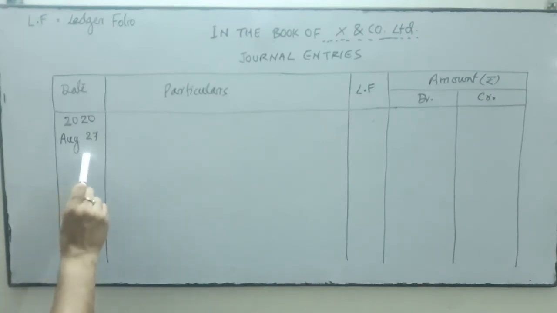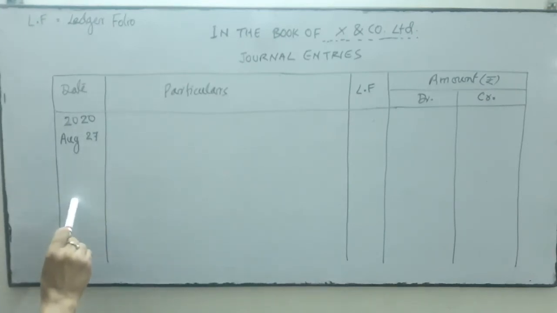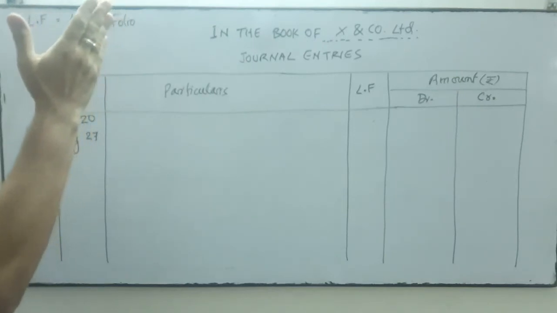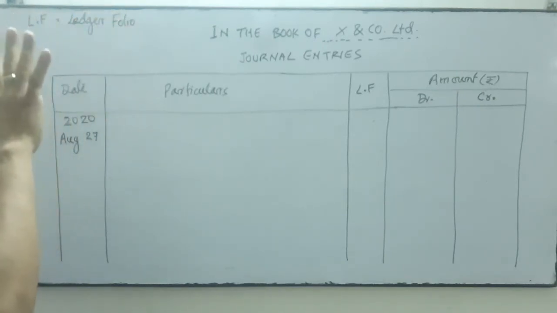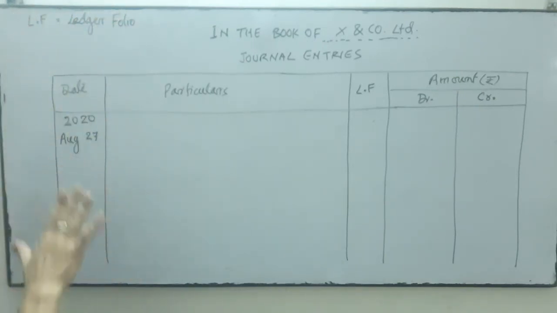After 27 August we write the transaction of 28th August, then 29th August, 30th, 31st, 1st September, 2nd September, and so on. We never record the transaction of 27th and thereafter the transaction of 24th August. It must be very systematic, in chronological order.